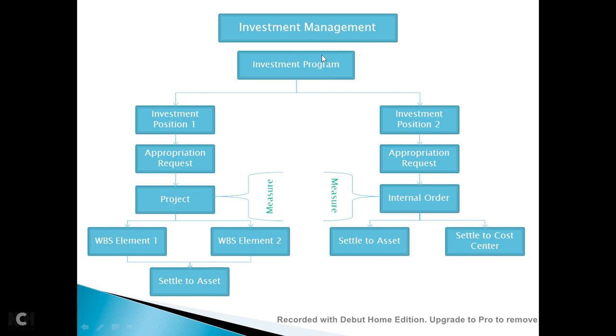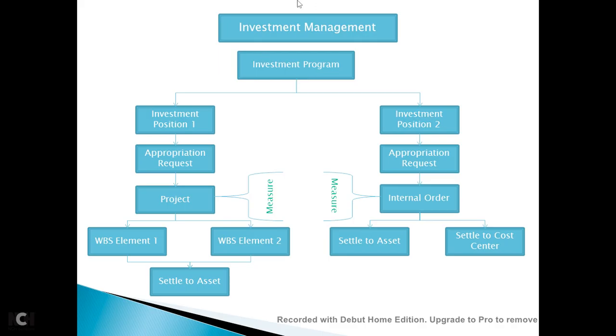The investment management solution starts by creating an investment program. So if an organization starts their budgeting process, say we are in August 20, and the organization wants to create the budgeting for 2021, investment management will ask the organization to start with creating an investment program. There they will have to mention the total outlook for the organization for 2021, how much amount they are willing to spend in different categories of investment.